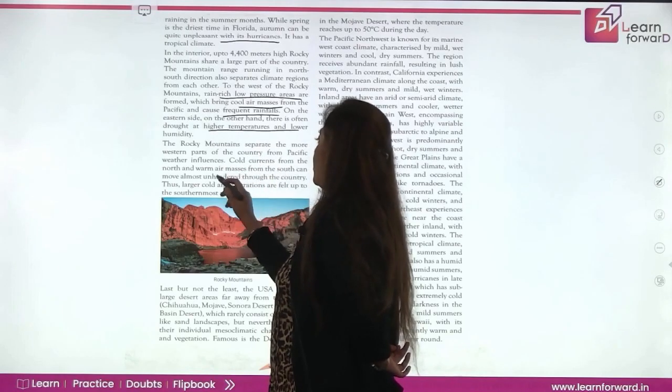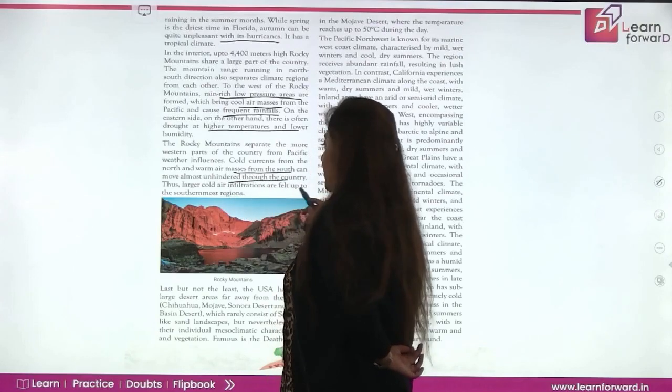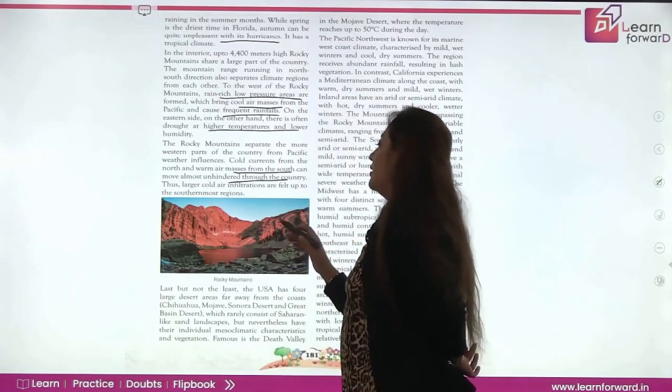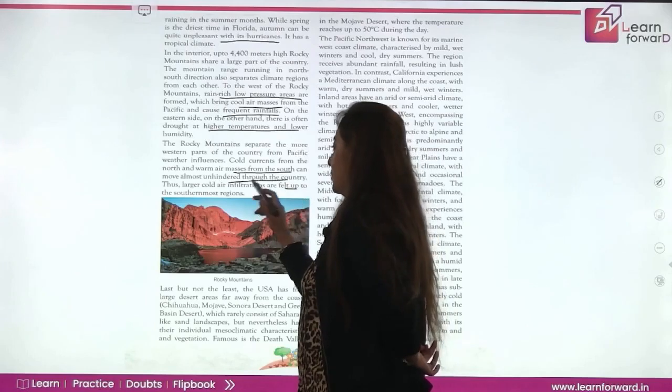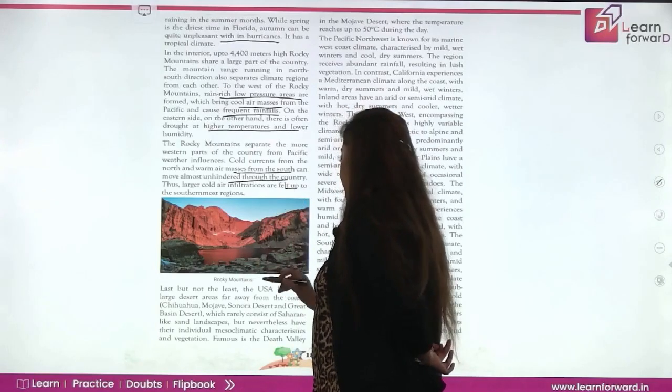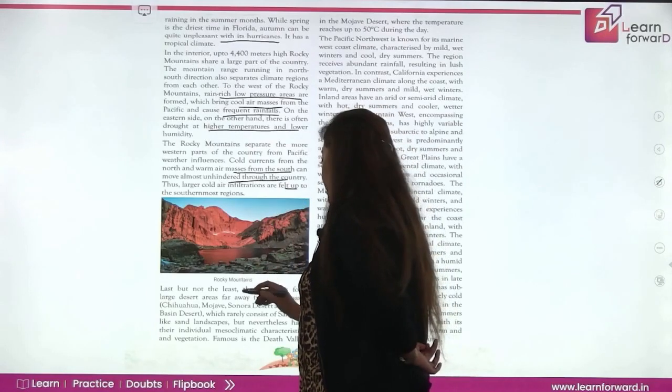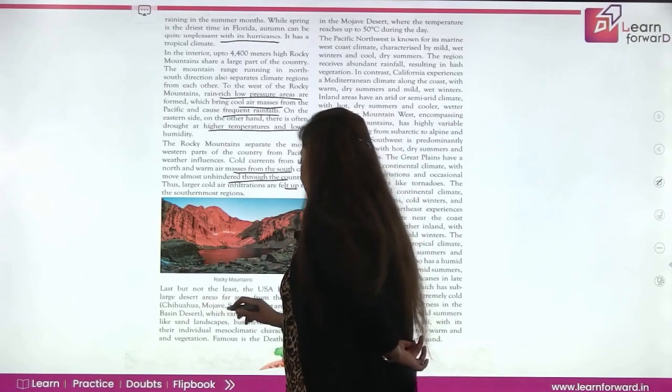Cold currents from the north and warm air masses from the south can move almost unhindered throughout the country. Thus, larger cold air infiltrations are felt up to the southernmost region. Last but not the least, the USA has 4 large desert areas. Basically, Chihuahua, Mojave, Sonora Desert.